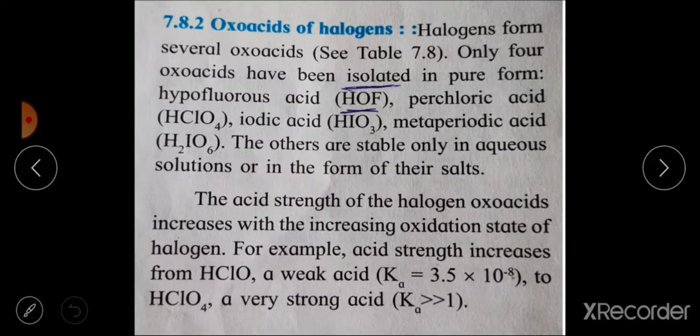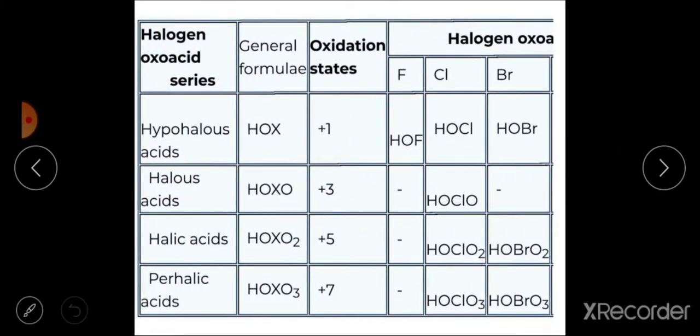For example, the acid strength increases from HClO, that is hypochlorous acid, a very weak acid having an acid dissociation constant Ka equal to 3.5 times 10 raised to minus 8, to HClO4, perchloric acid, a very strong acid having a Ka value much greater than 1. Here the chart shows the halogen oxoacids, their general formula and the oxidation state of the halogen atoms in their acids.